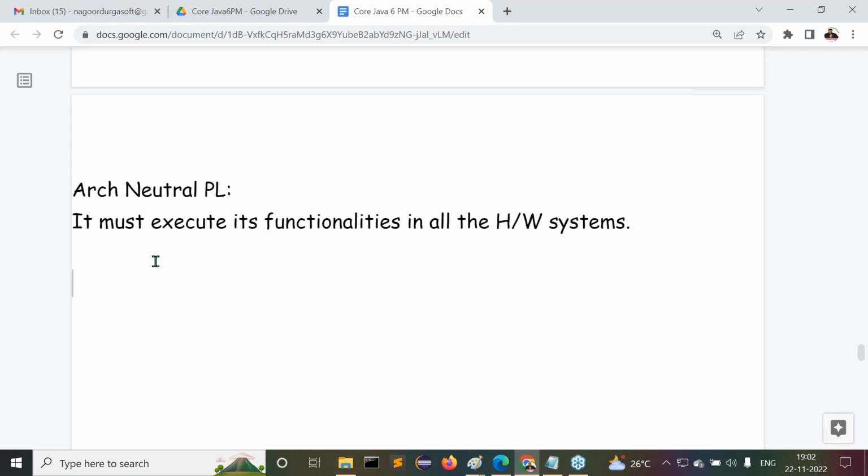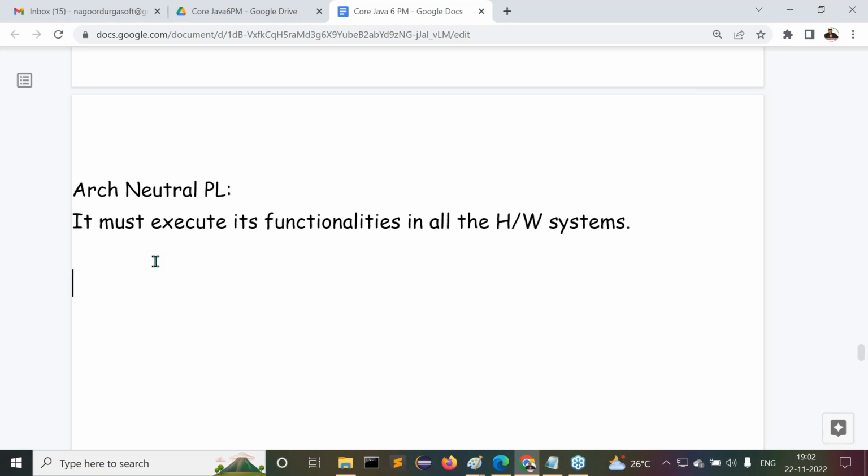Tight coded. What exactly is the concept inside tight coded? What's the meaning of a tight coded programming language? Less number of instructions, more functionality. Number of instructions are what? Lesser. But functionality would be what? More functionality. Tight coded. What is the last one here?